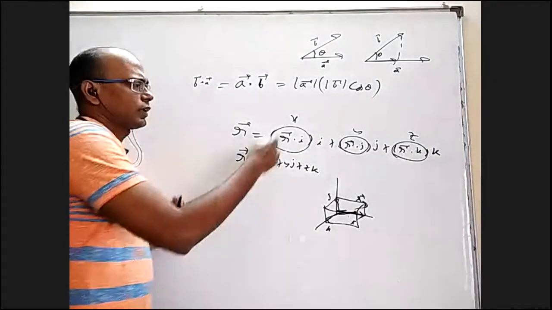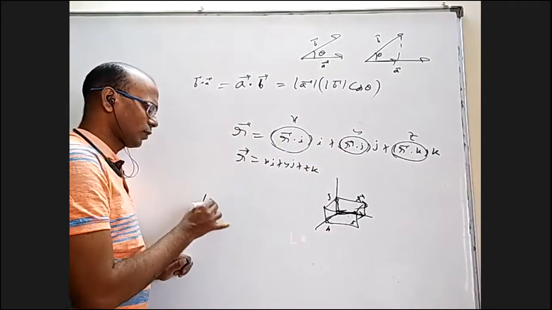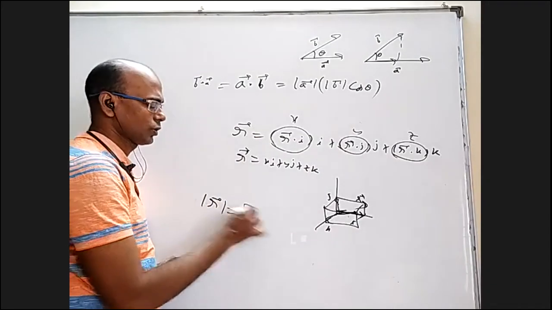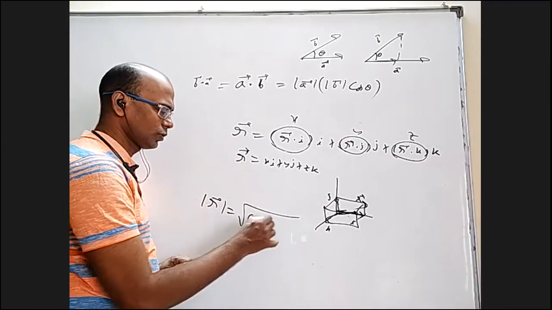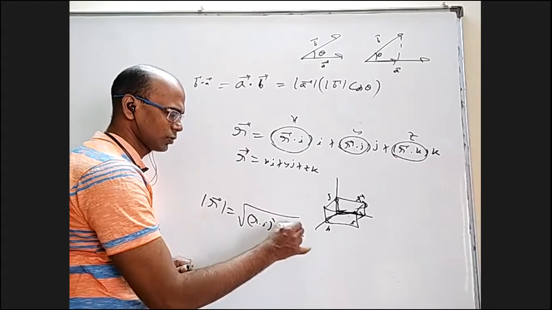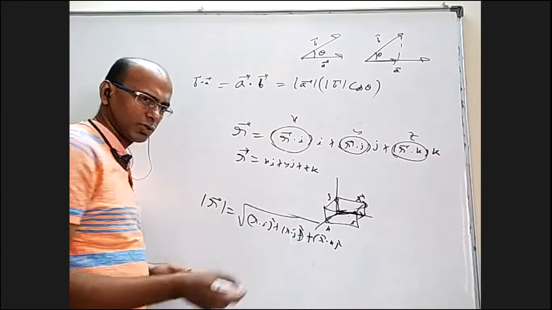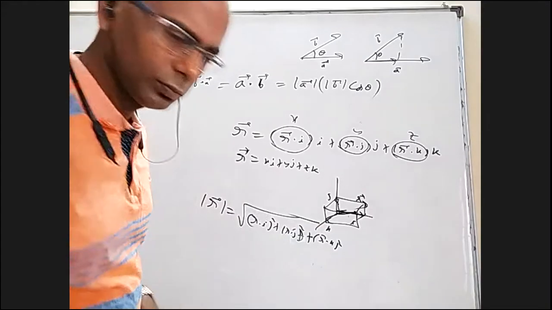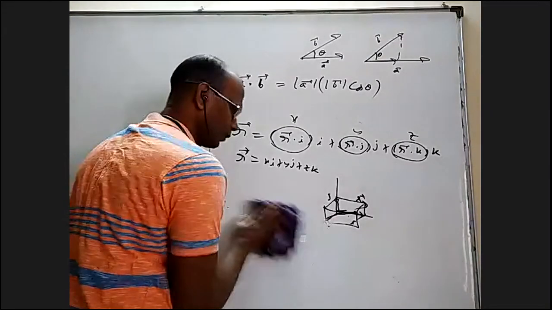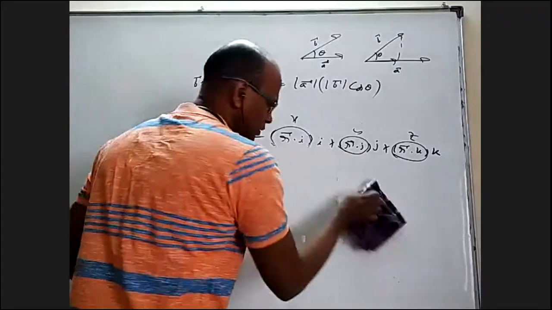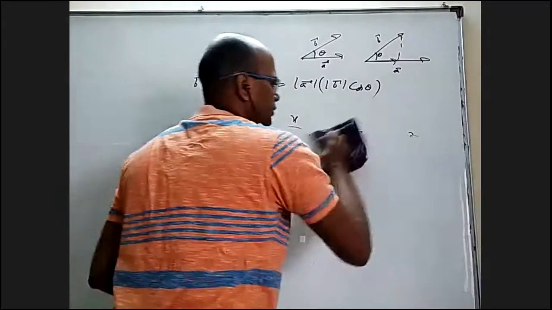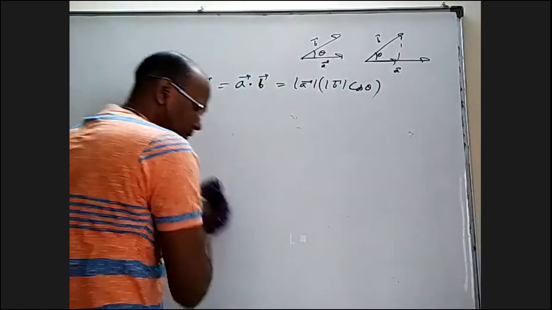In fact, if you take magnitude on both sides, you'll get mod R bar is equal to the square root of R dot I whole square plus R dot J whole square plus R dot K whole square. That itself can be a question. Very simple ones. All are simple points only. These are more about practice of questions.